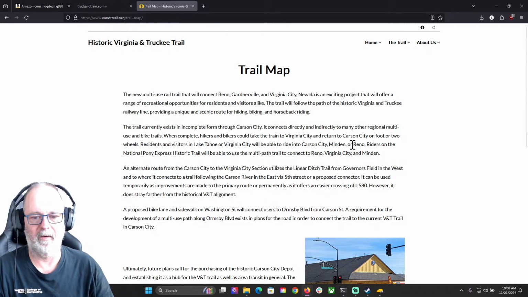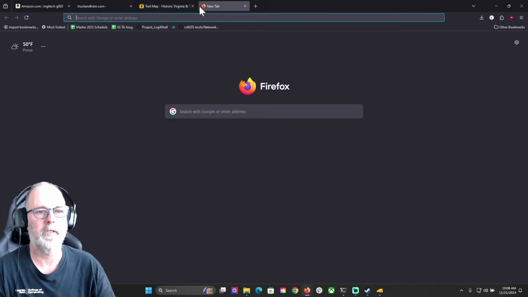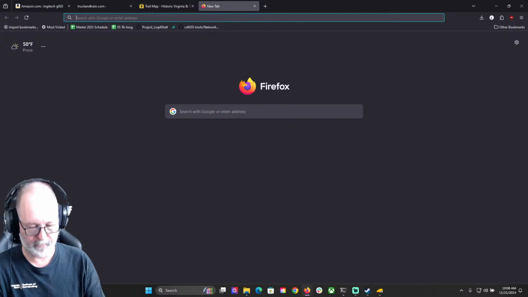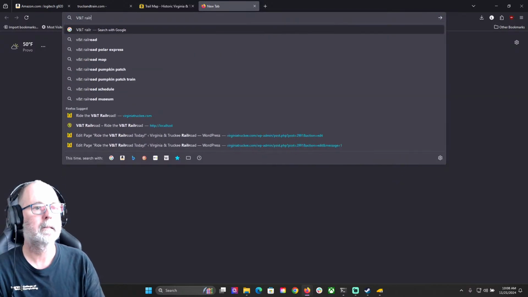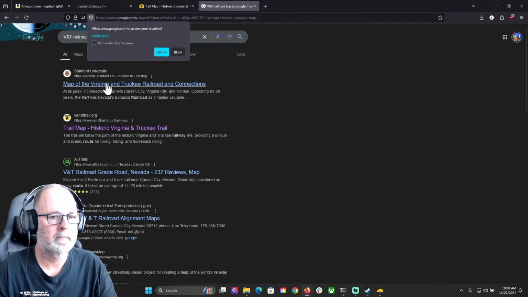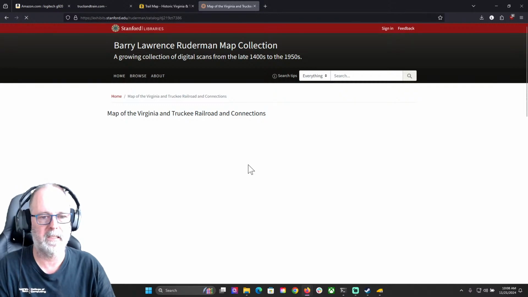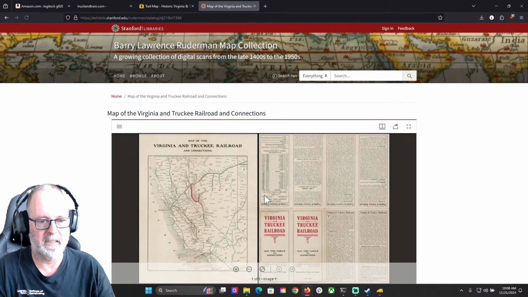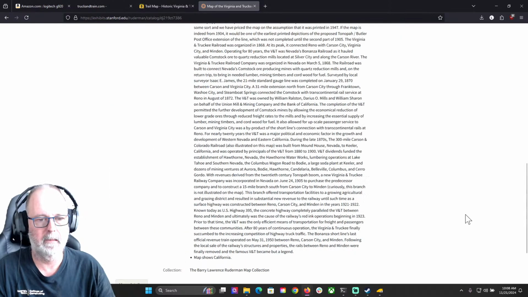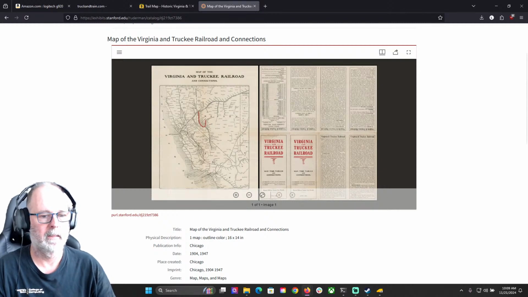Now, I've got to fill you in a little bit on Virginia and Truckee stuff. This never happened. The current trail exists in complete form through Carson City. Sure, maybe they have it in Carson City. Let me try again. There's a Google map out there of tracks. Oh, that's interesting. Let's see if this is an old map, because what I'm trying to see is what the tracks really look like in Virginia City. Okay, this isn't going to be very helpful, because it isn't going to give us the detail.